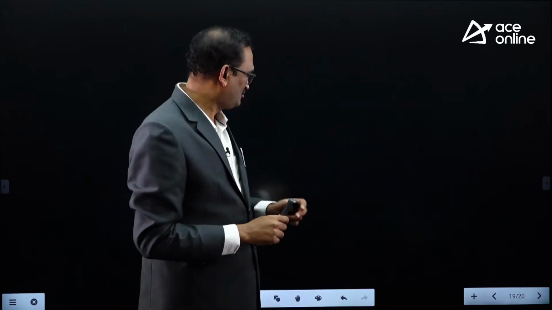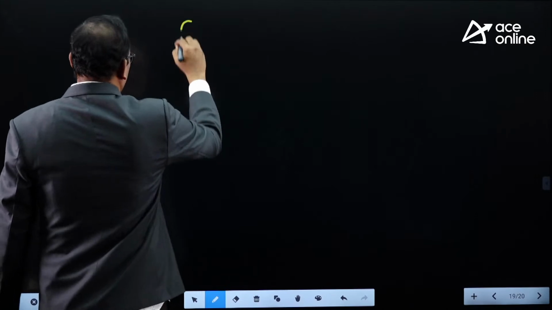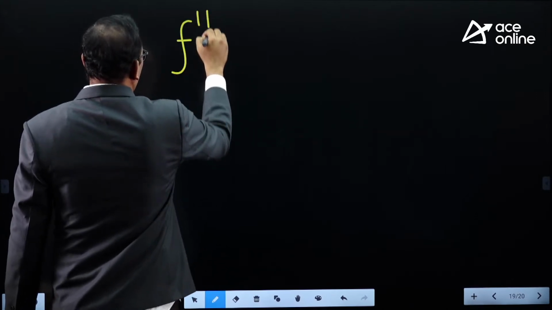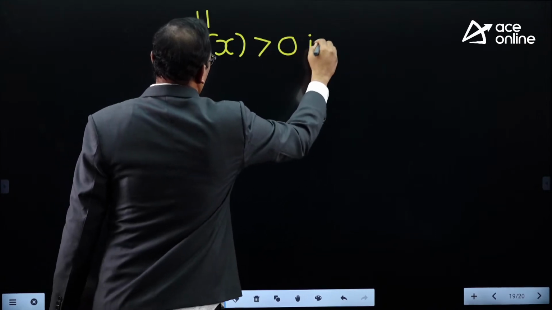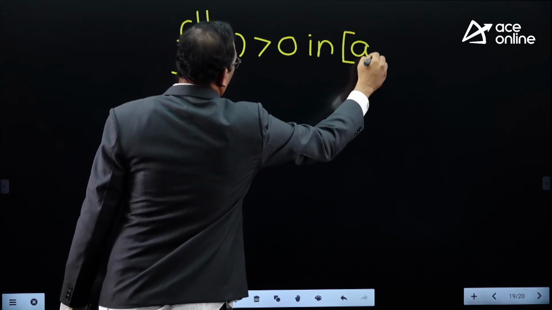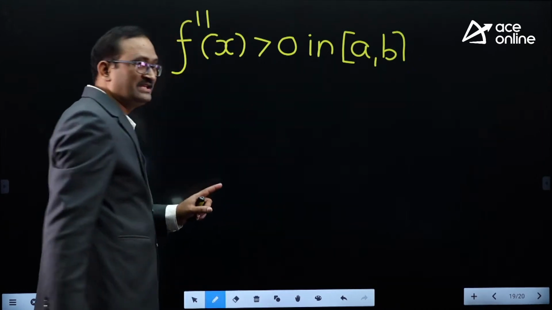represent? Third derivative will represent jerk, means at what rate curvature changes. So a vehicle which is moving and suddenly giving jerks, so third derivative gives jerking. So what is second derivative? If f double dash x greater than 0 in a certain interval, then in that interval the curve is a concave